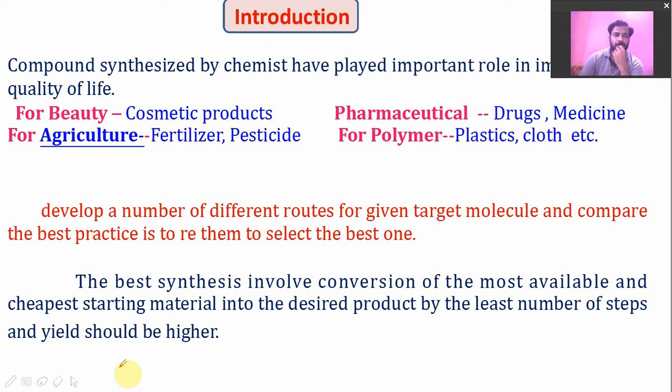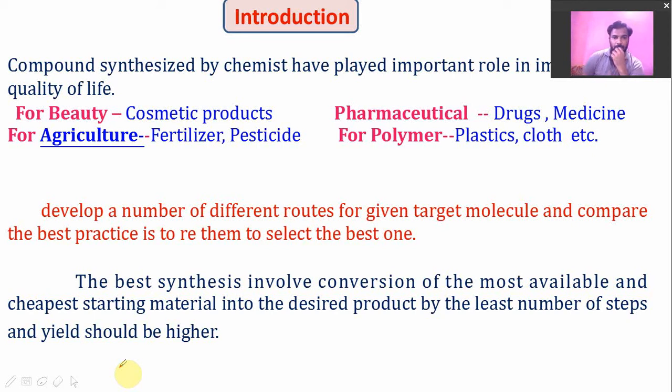Chemical reactions are very useful to improve the quality of life. Chemical products which we use in our day-to-day life, for example in beauty we use cosmetic products, in agriculture we use fertilizers and pesticides, in pharmaceuticals we use drugs and medicines, and in polymers, plastic and clothes. All these are chemical products.